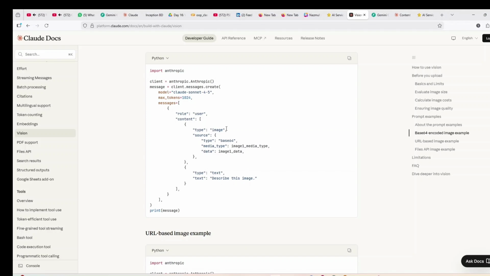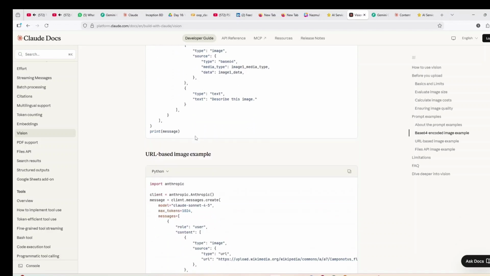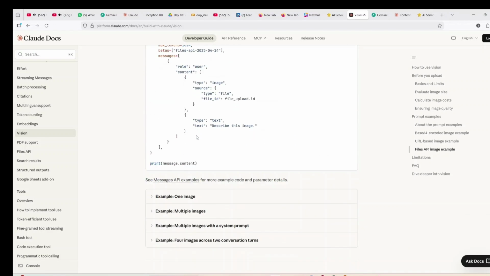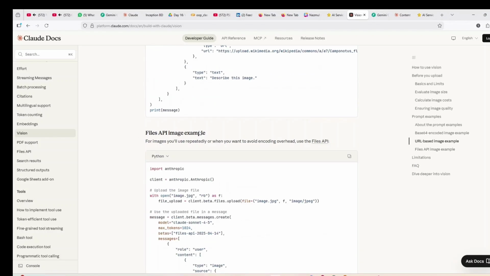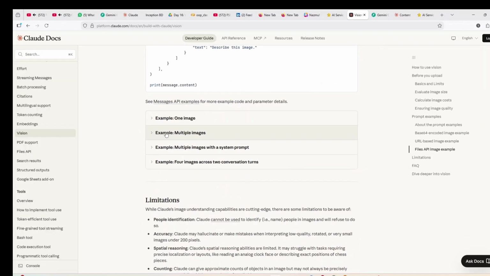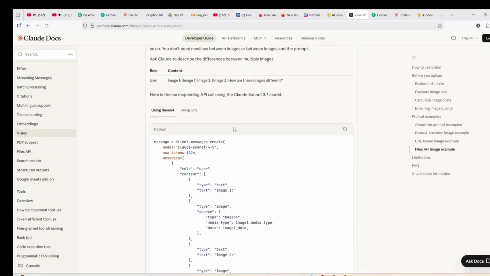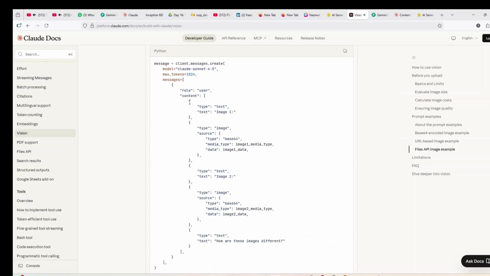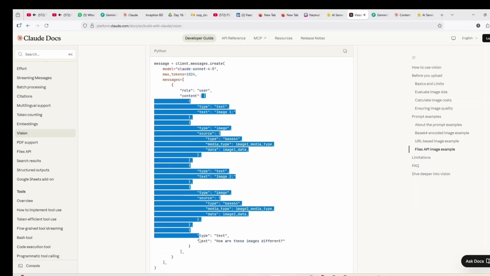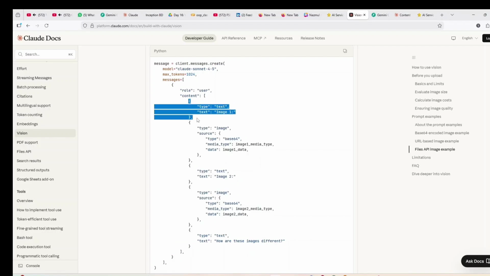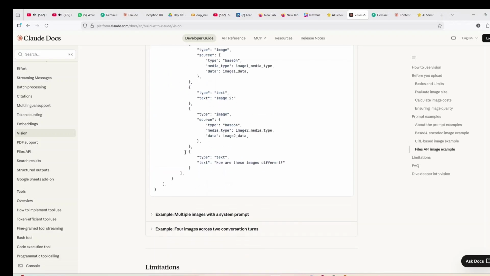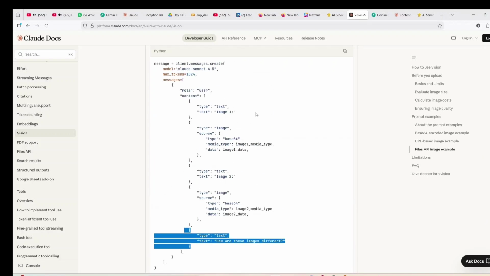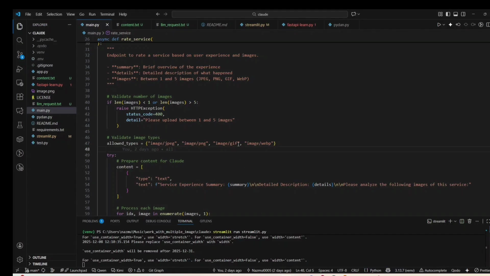Okay, so after getting this idea, I just wanted to find out if there is any option to work with multiple images. If you go to the documentation, there is no mention of multiple images. But if you look carefully, you can see an example with multiple images. It really helped me figure out how to pass multiple images to the AI. As I mentioned earlier, in the content section you send one image as a dictionary, a second image as a dictionary, a third image as a dictionary, and you can also send the text you want. So this idea hit me, and I easily figured out what I needed to do.